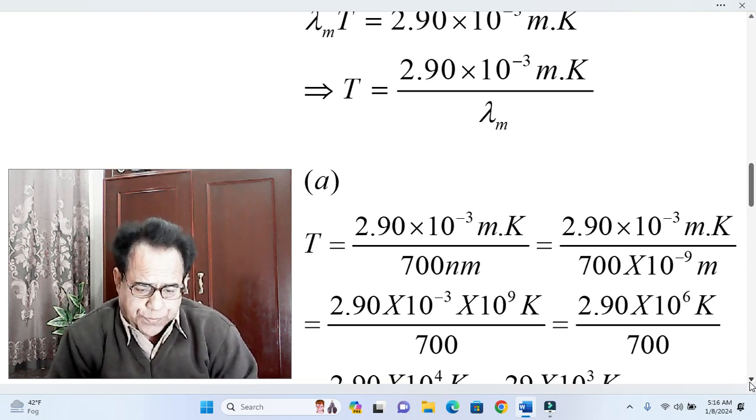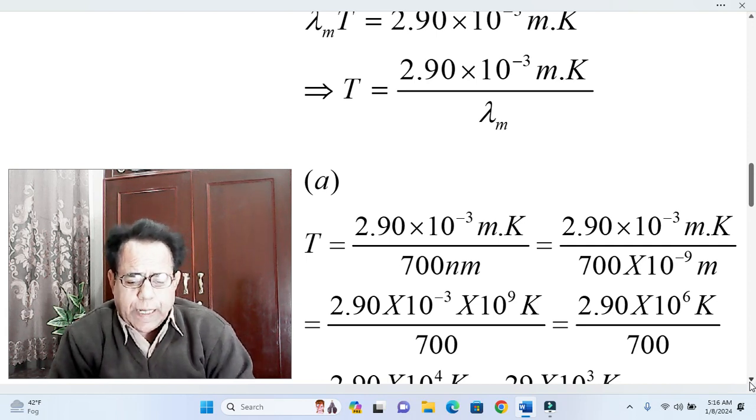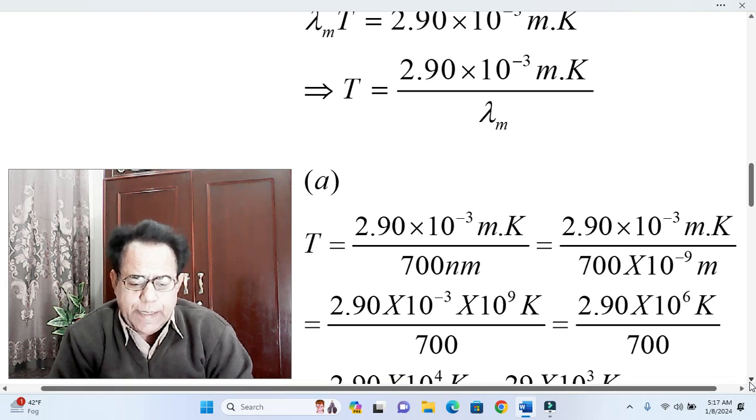So this first expression alternatively becomes equal to 2.90 into 10 raised to the power minus 3 meter Kelvin divided by 700 into 10 raised to the power minus 9 meter. Okay, dear students, here meter occurs both in numerator as well as denominator, so this meter will be cancelled with the meter. So our T will become alternatively equal to 2.90 into 10 raised to the power minus 3 into 10 raised to the power plus 9 Kelvin over 700.